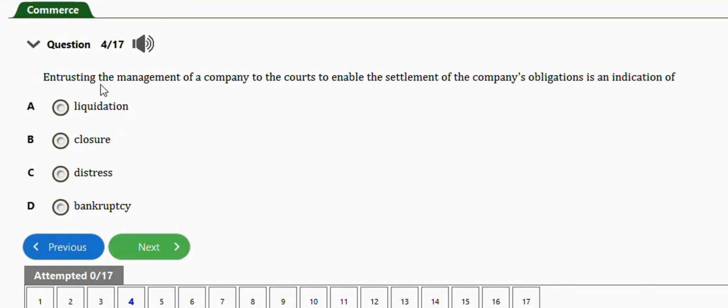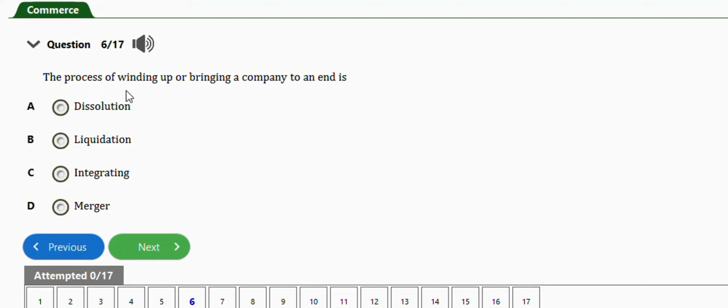Okay, next question, this one. It says, entrusting the management of a company to the court to enable the settlement of a company's obligation is an indication of bankruptcy. Option D. Take note of this question, guys. Next one is this one. It says, the process of winding up or bringing a company to an end is liquidation. Option B.